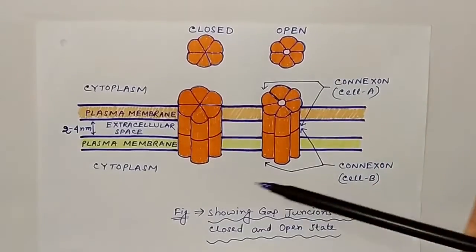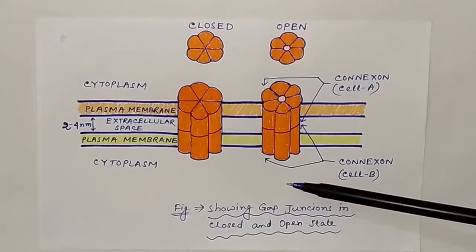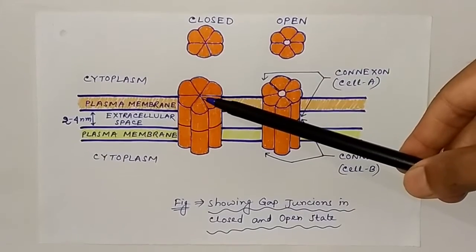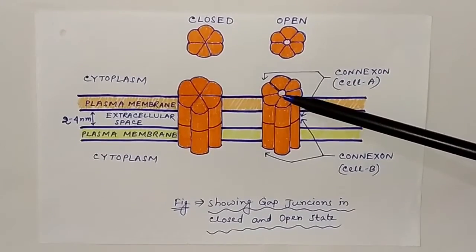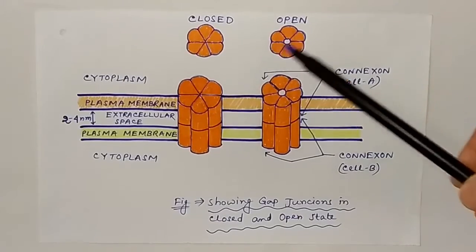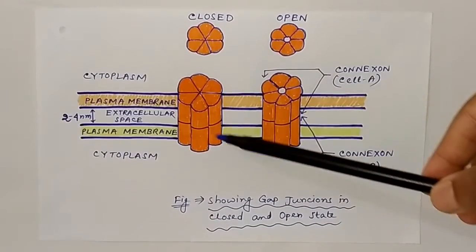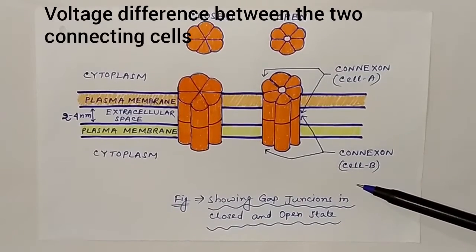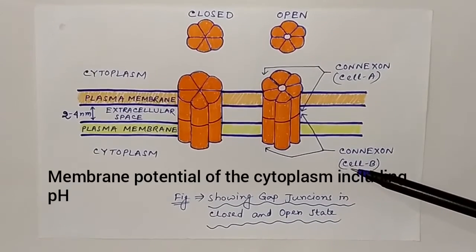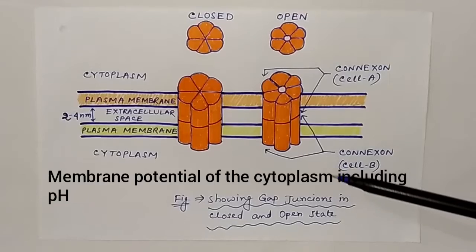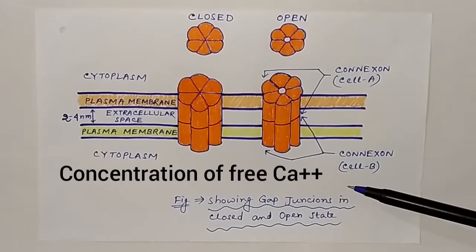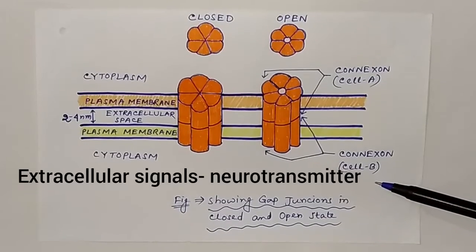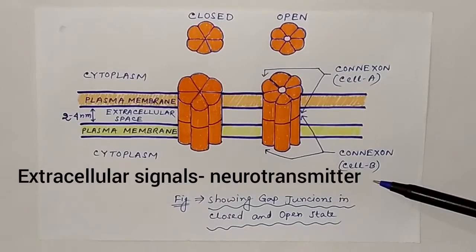Like conventional ion channels, individual gap junction channels do not remain open all the time. They may be in an open or closed state. This is an open channel and this is a closed channel. These changes are triggered by a variety of stimuli, including the voltage difference between the two connected cells, the membrane potential, and the cytoplasmic conditions including the pH and concentration of free calcium ion, etc. Gap junctions can also be regulated by extracellular signals such as neurotransmitters.